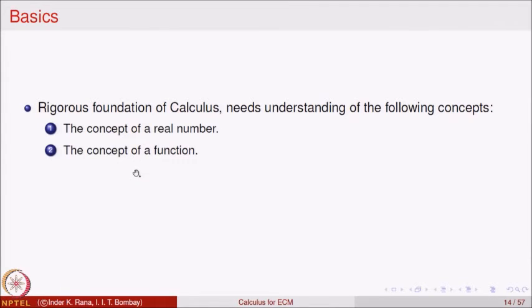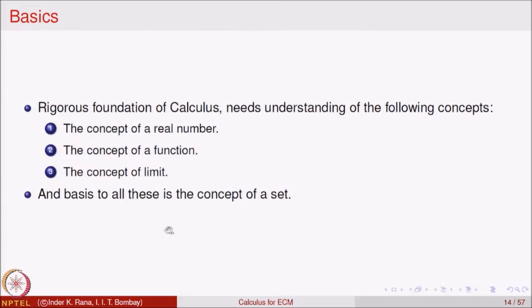There was the concept of a function that also was not very clear. What is a function mathematically? And the concept of limit. All these three were basic, foundational for the rigorous foundations of calculus. So, at least the works of Newton and Leibniz led to realizing what are the problems which we had to tackle. And the basis of all this is the concept of set and set theory.